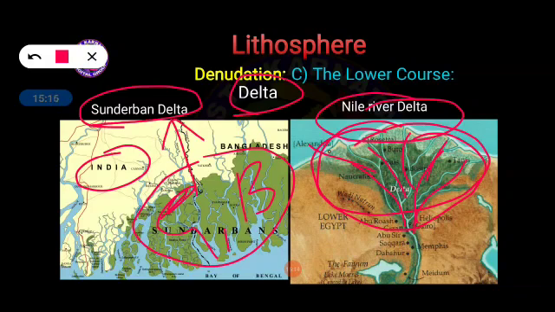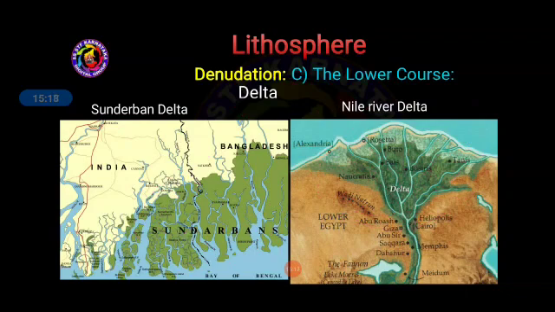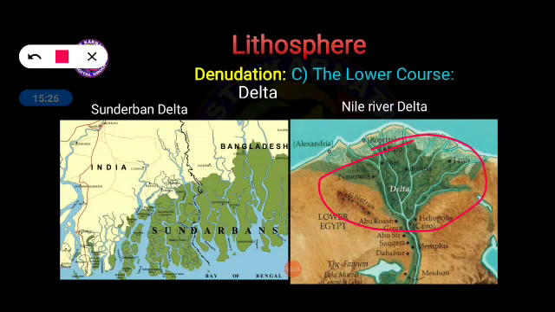This delta is created by the river, and here the deposition work takes place. Remember, the soil we can see here is very rich. Here the forest is very thick, and sundari trees are grown. And I will tell you how the sundari trees start to grow.